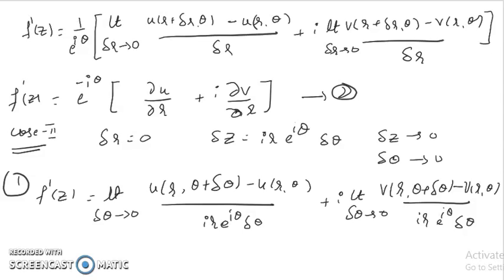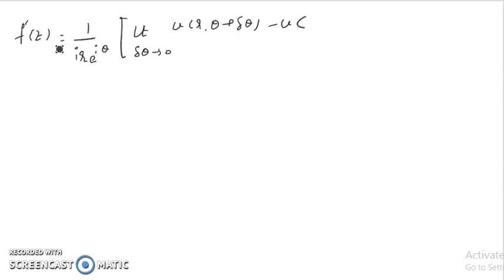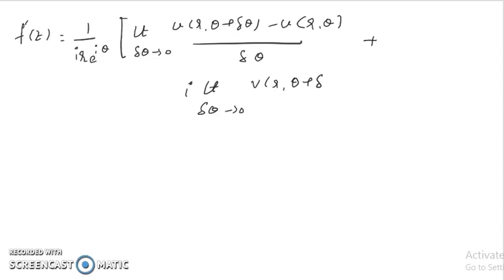Again, I will take e raised to i theta common, that is f dash of z is equal to 1 over i r, e raised to i theta, and if I take it common we get limit delta theta tends to 0 of u of r comma theta plus delta theta minus u of r comma theta divided by delta theta, plus i into limit delta theta tending to 0 of v of r comma theta plus delta theta minus v of r comma theta, whole divided by delta theta.